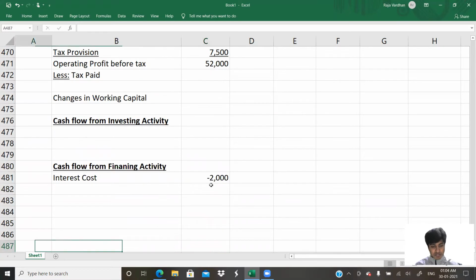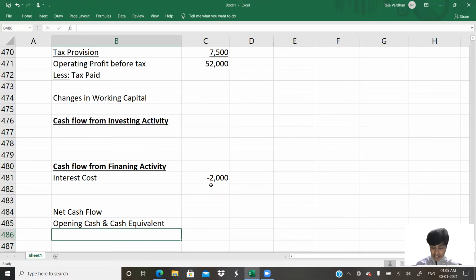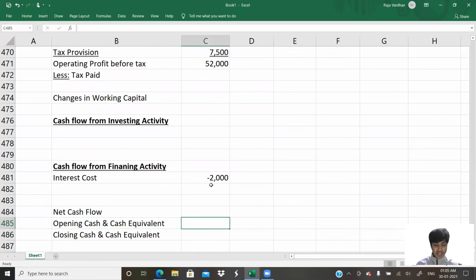So once we do financing activity and everything, here we will write net cash flow. To this net cash flow, we'll add opening cash and cash equivalent. If we add net cash flow to opening cash and cash equivalent, we should get closing cash and cash equivalent. Yes, if it does, then our answer is correct.